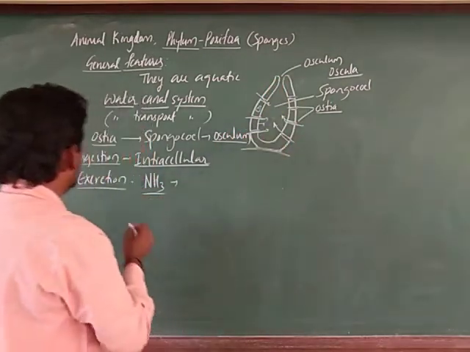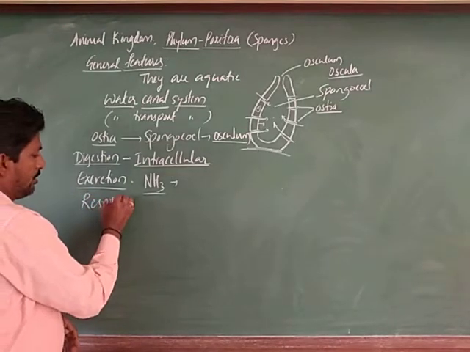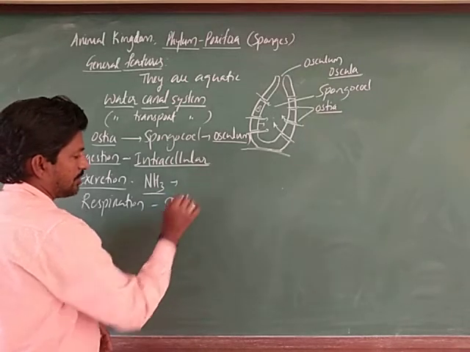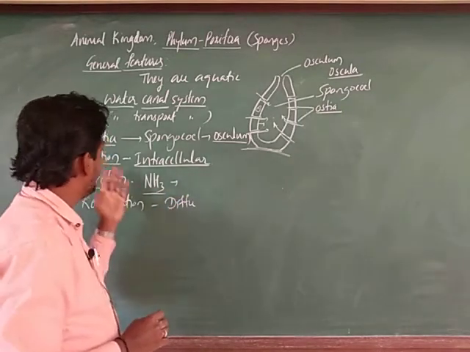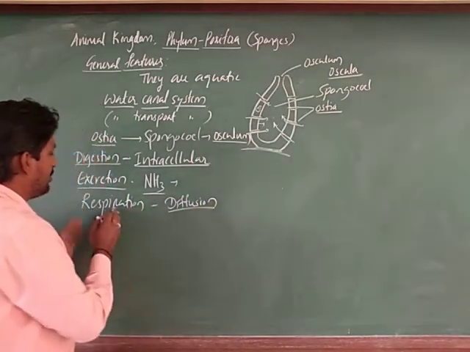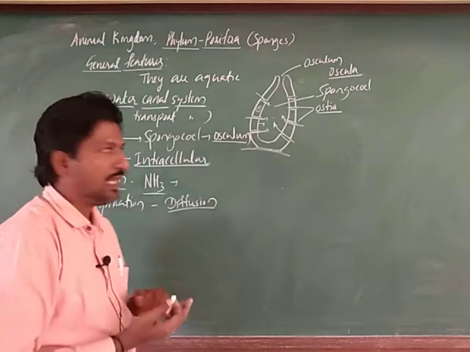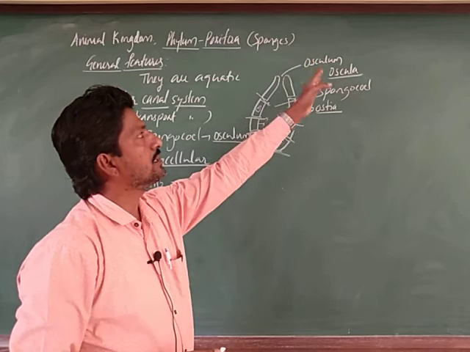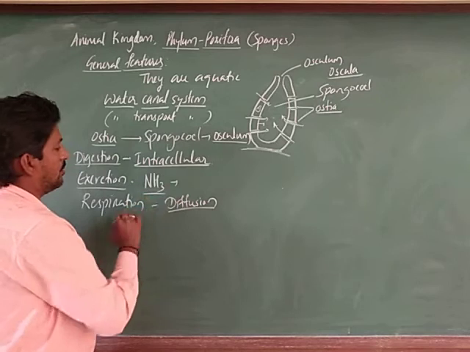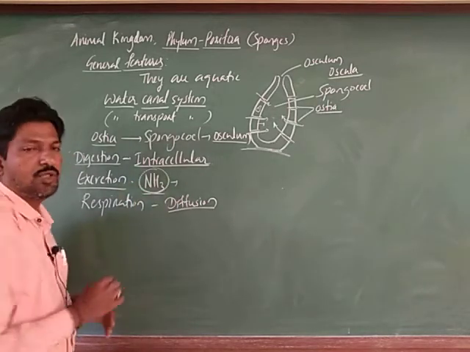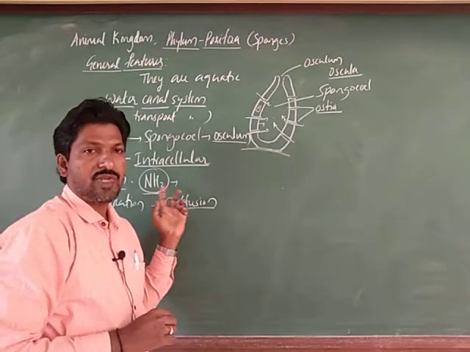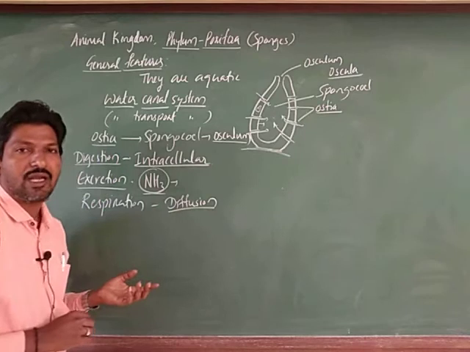In the same way, respiration is also by simple diffusion. There are no specialized cells or structures performing these processes. Carbon dioxide exits the cell and enters the water, and it is allowed to exit through the osculum. These animals are ammonotelic, excreting nitrogenous waste in the form of ammonia. They are called ammonotelic animals.